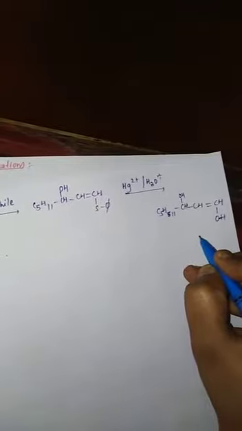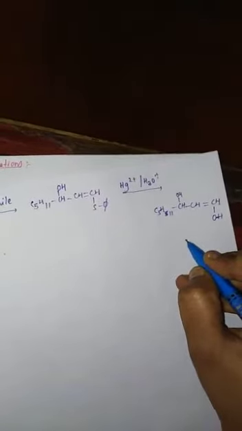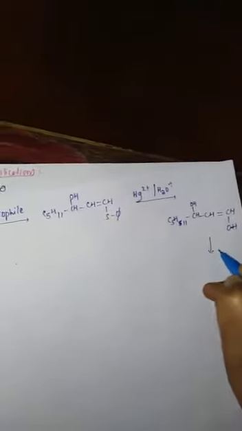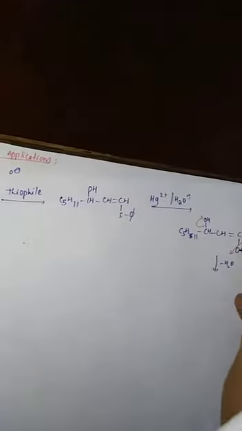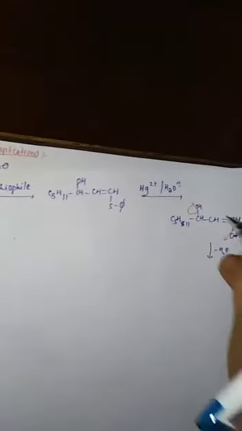this undergoes keto-enol tautomerism like this, or on applying heat water is eliminated from this molecule. So from this side hydrogen is eliminated, H plus, and from this side OH minus, both combine to give H2O, and the double bond is polarized like this.